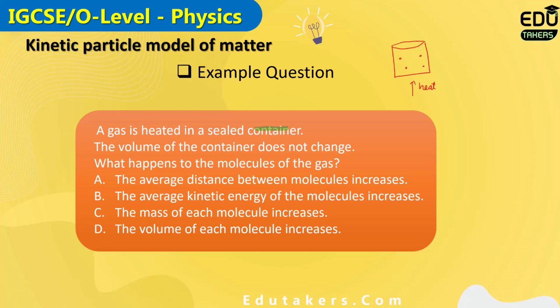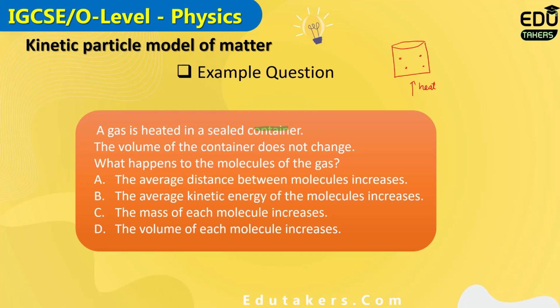By heating, it means that you are supplying heat energy, which is thermal energy. So heat is directly related to the temperature. Heating the gas means that you are increasing the temperature. When you increase the temperature, what would be the effect on the motion of the molecules of the gas?